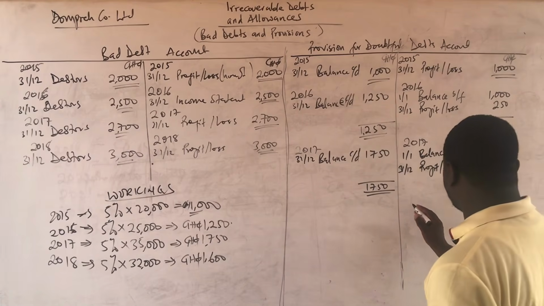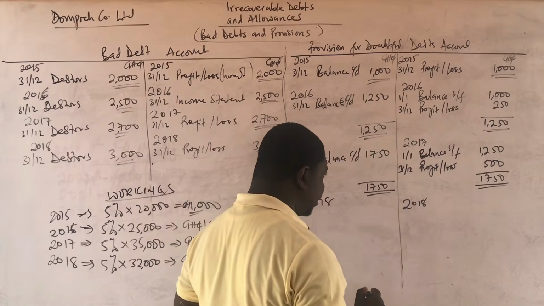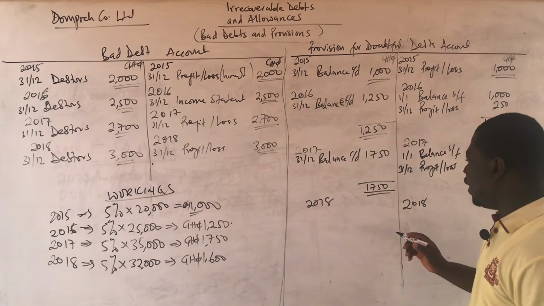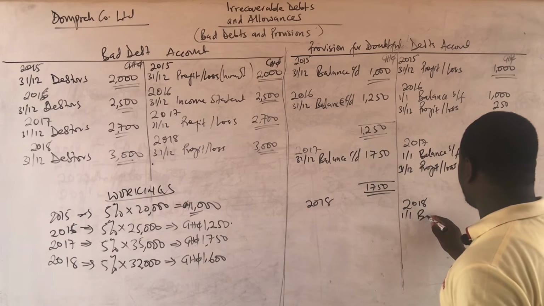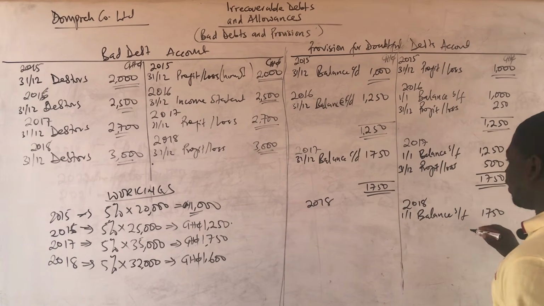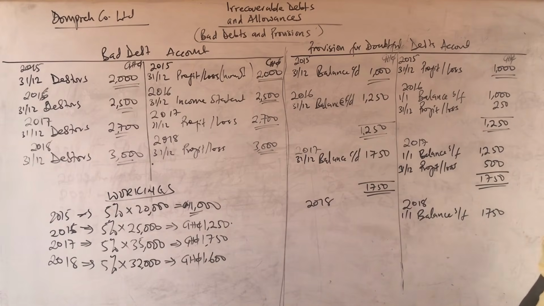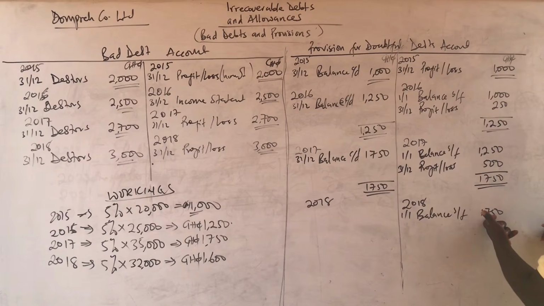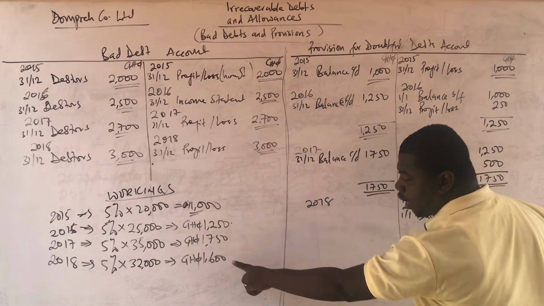Then let's look at the final year, 2018. In the year 2018, we are going to bring down this balance again. So 1st January, balance brought forward will be 1,750. Then we come to the actual provision that we had for the year. That is 1,006, which is lower than this. So you see that we cannot add up the difference. Because it is lower and it's a decrease, the difference is 150.